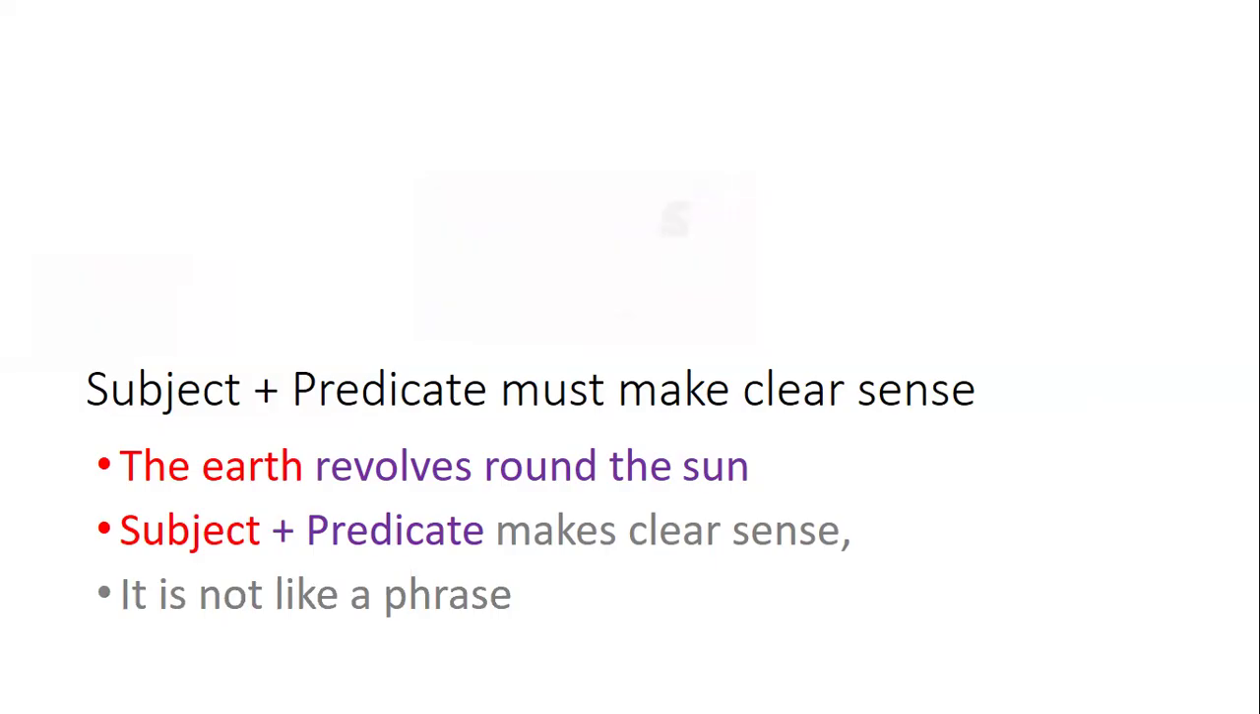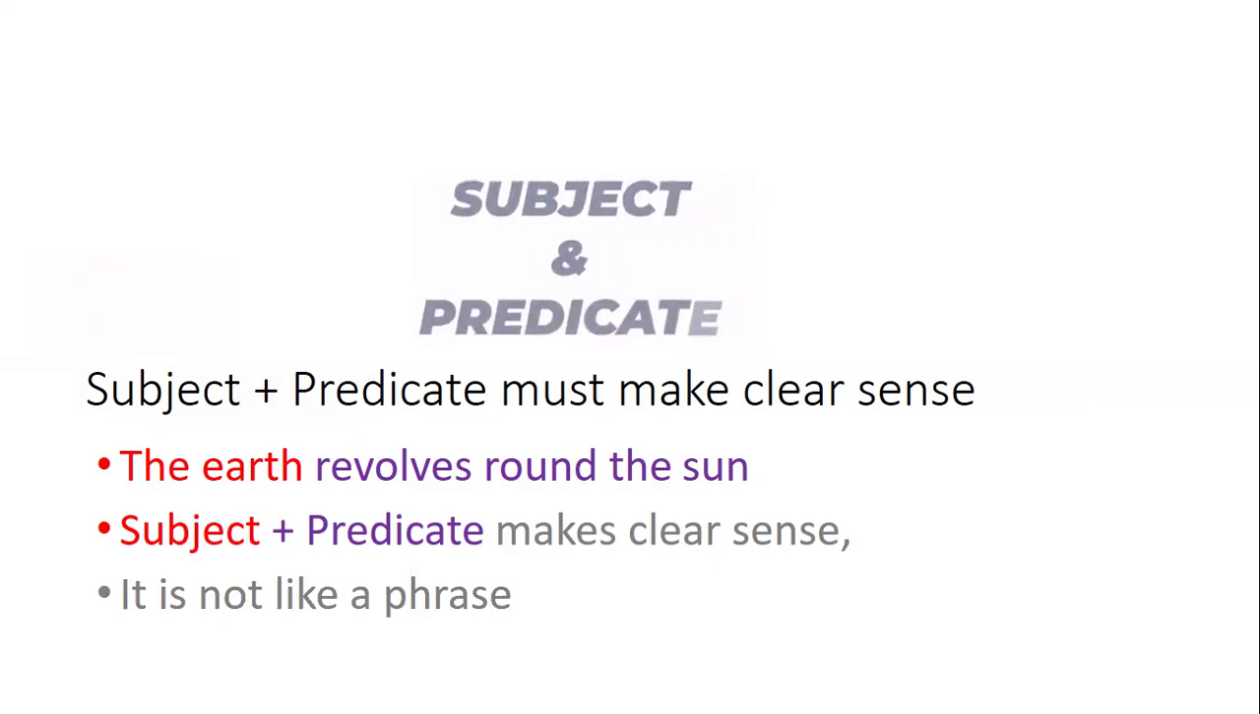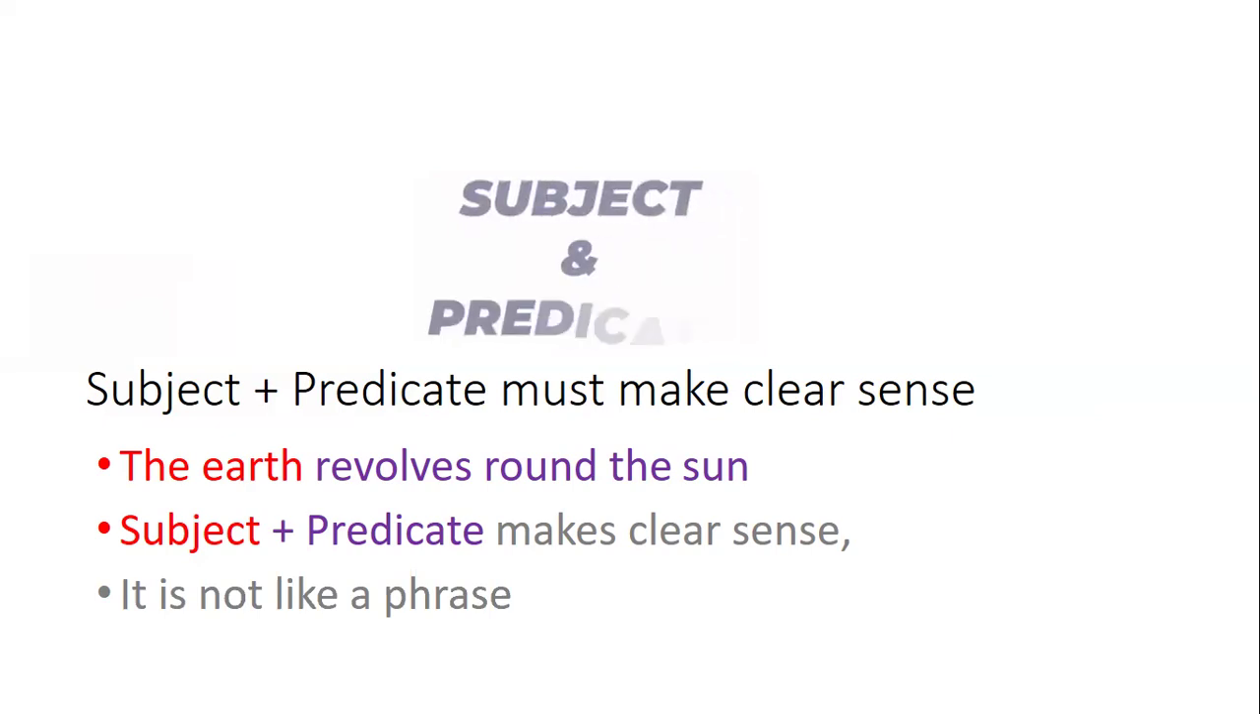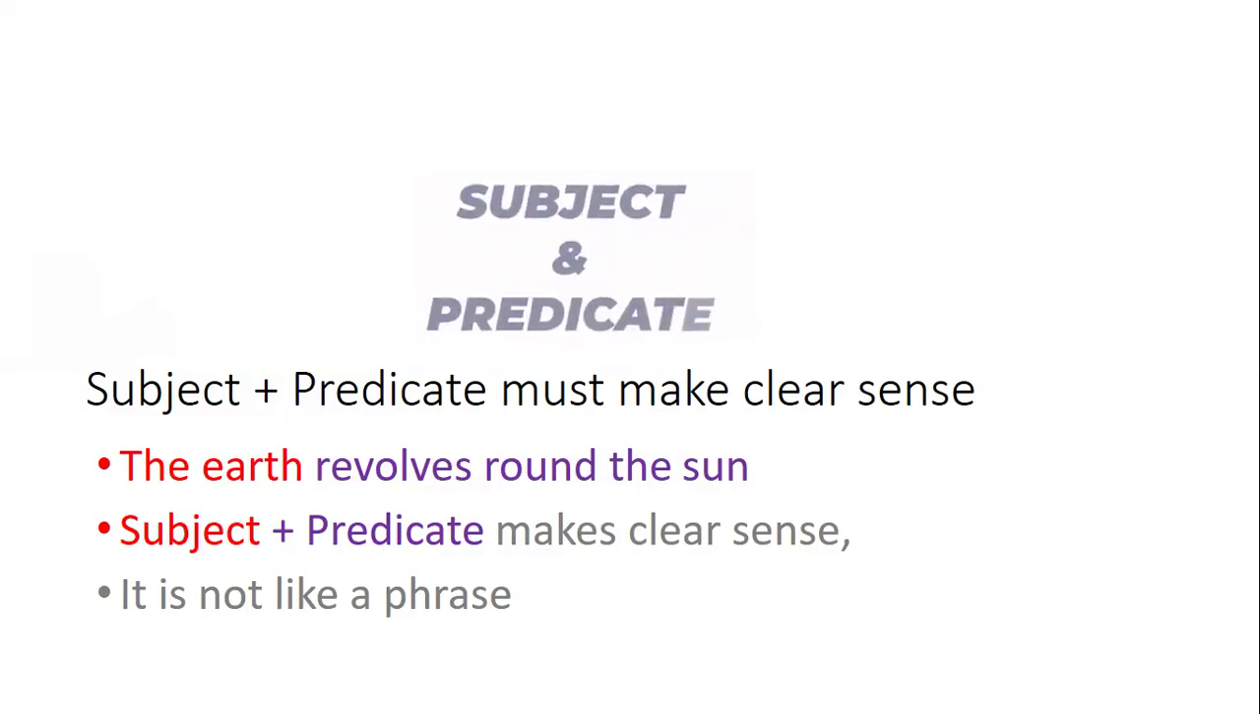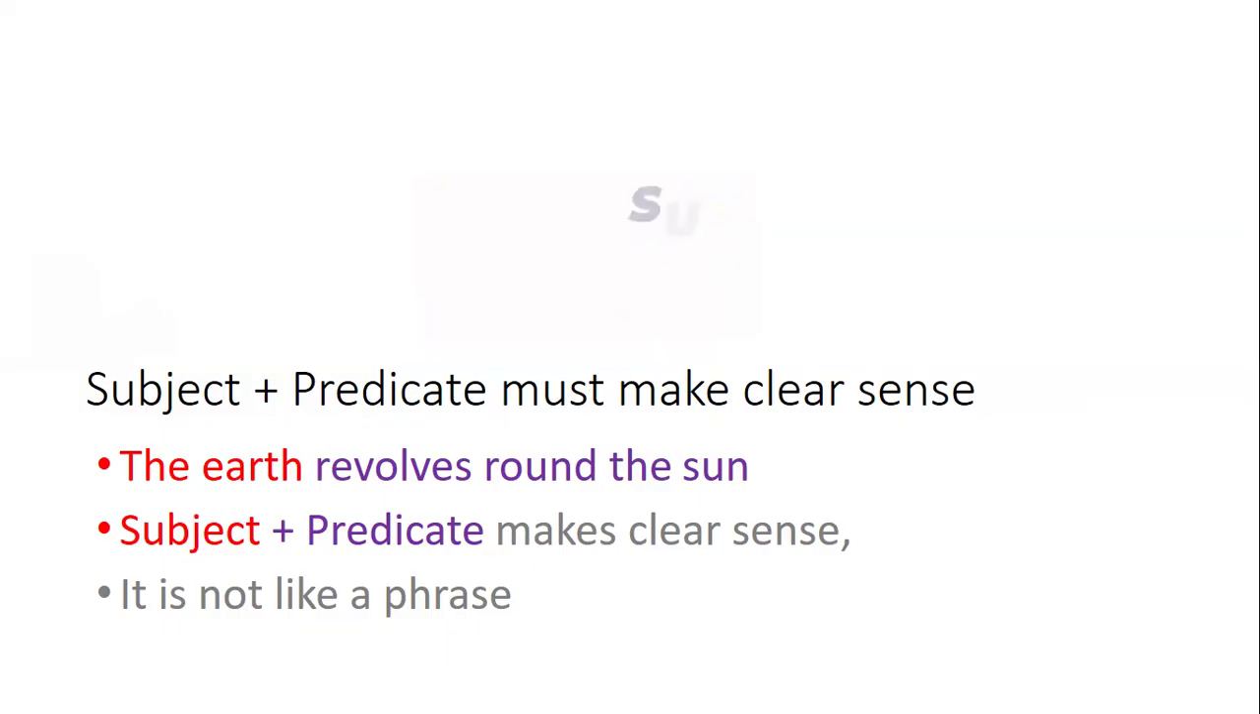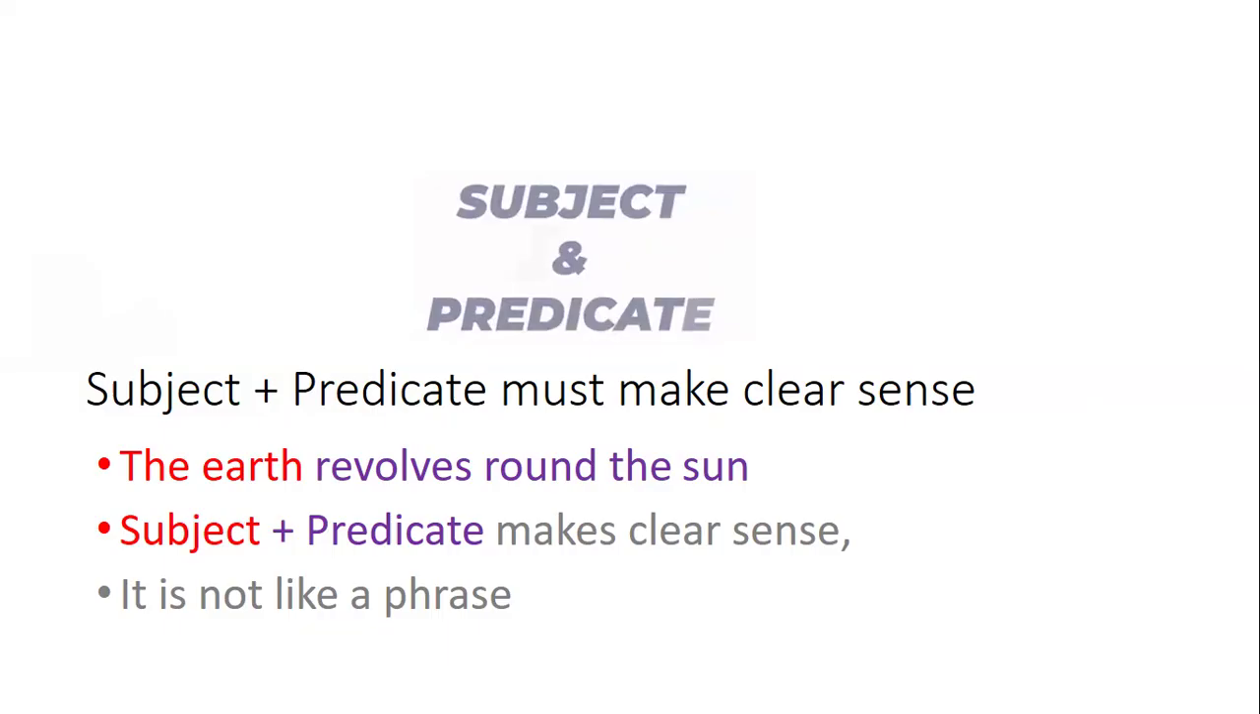It's not like a phrase like I told you. We saw the phrases previously: under the bridge, the big red car. Now, these do not have a clear sense. They are just stating about the subject, the big red car. But what is that big red car doing? That wasn't explained. So that was a phrase. But this sentence, the earth, is making a clear sense.